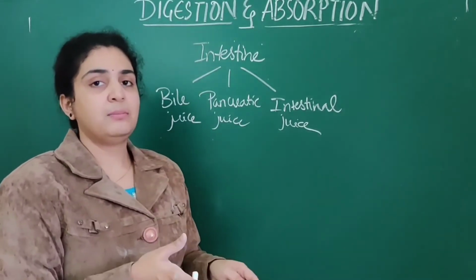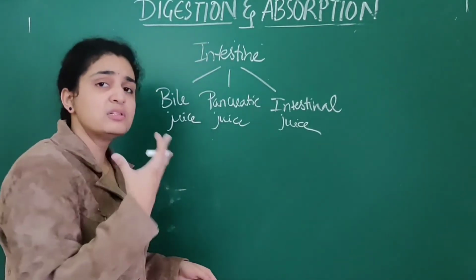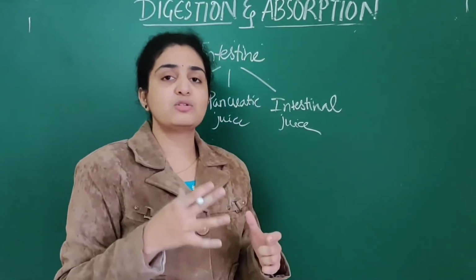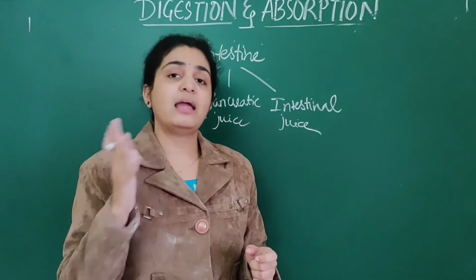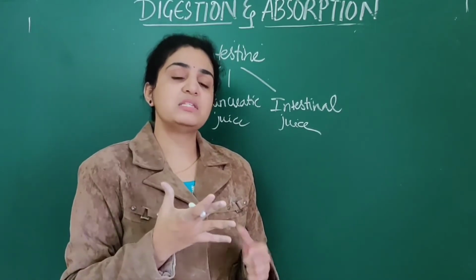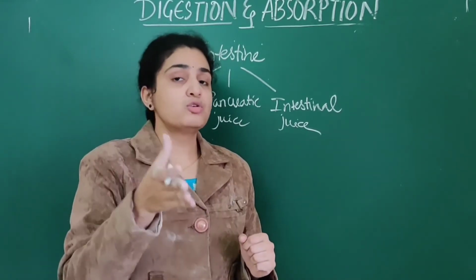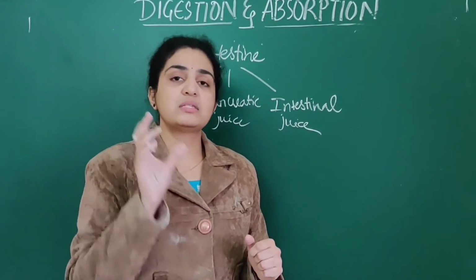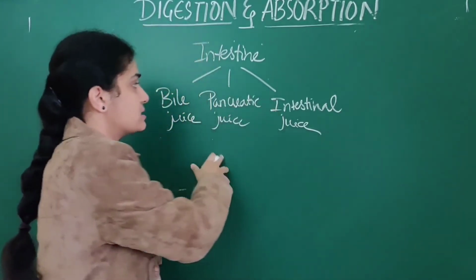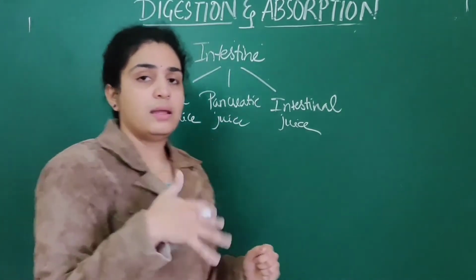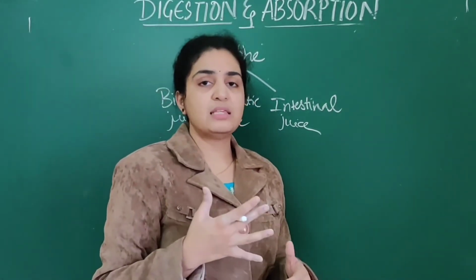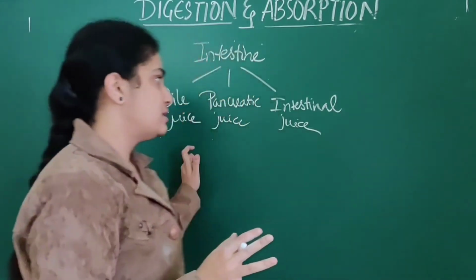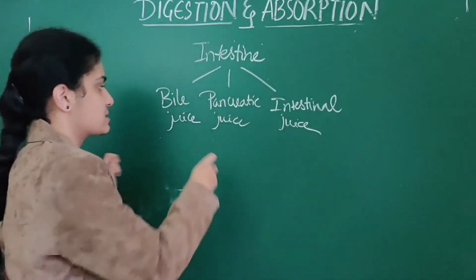In the intestine mainly, various types of movements also take place, just like numerous movements take place in the stomach. Those movements are churning movements, and the food formed is known as chyme. Now in the intestine also, so many movements take place. Mainly it has three types of secretions: bile juice, pancreatic juice as well as intestinal juice.